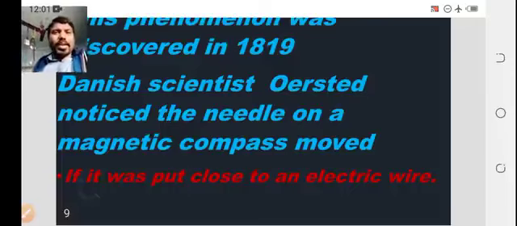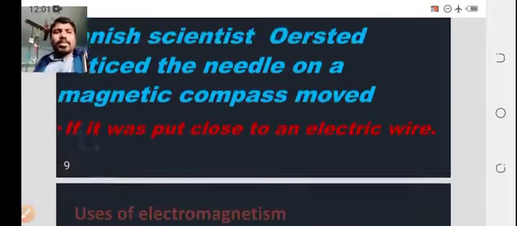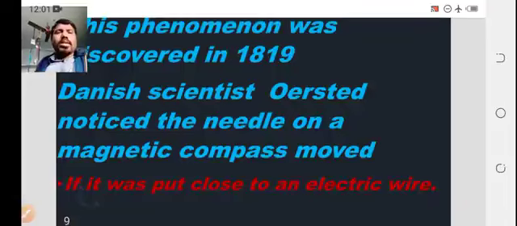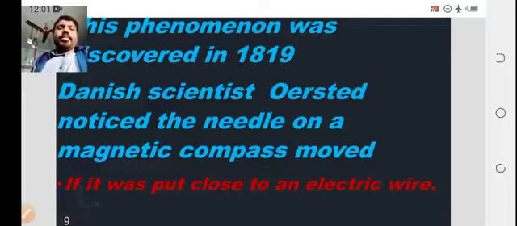From this phenomenon we analyze this induction concept. The laws were introduced later by Michael Faraday.